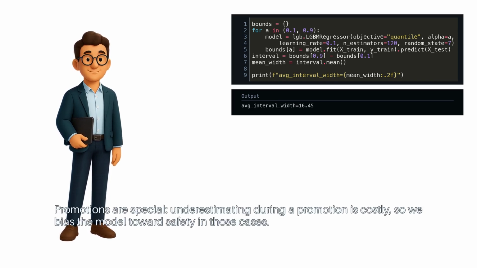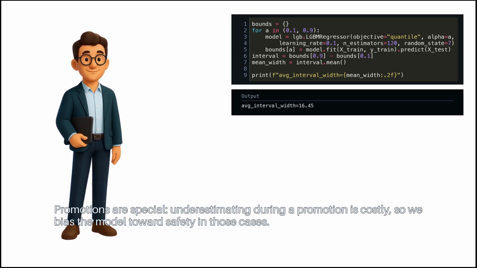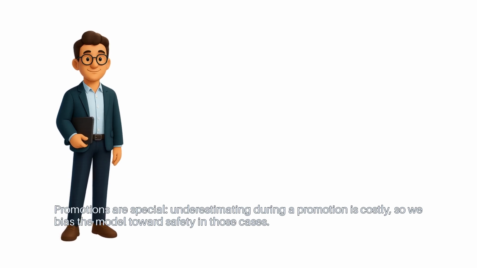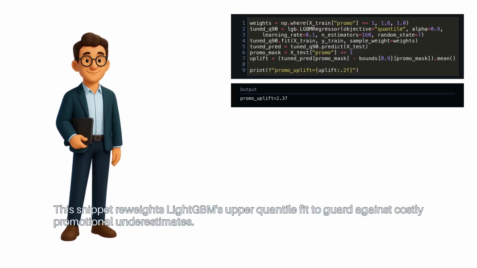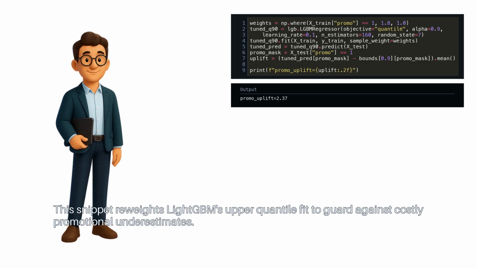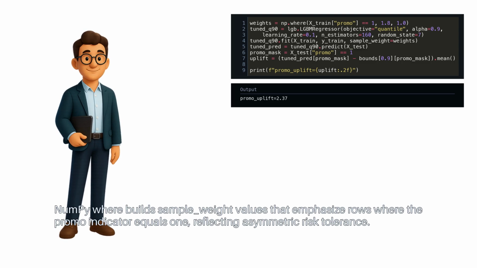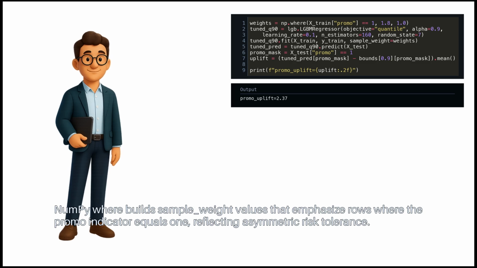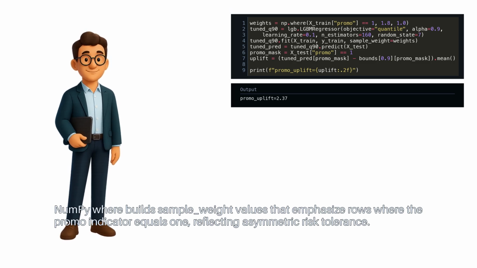Promotions are special. Underestimating during a promotion is costly, so we bias the model towards safety in those cases. This snippet re-weights LightGBM's upper quantile fit to guard against costly promotional underestimates. NumPy builds sample weight values that emphasize rows where the promo indicator equals 1, reflecting asymmetric risk tolerance.